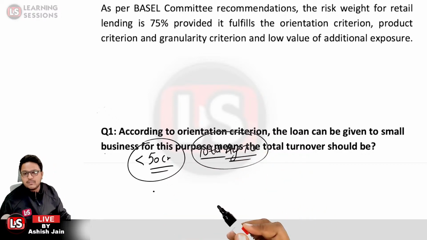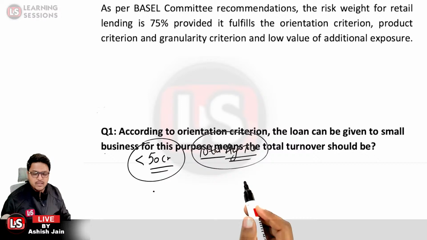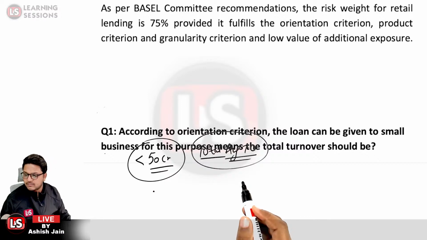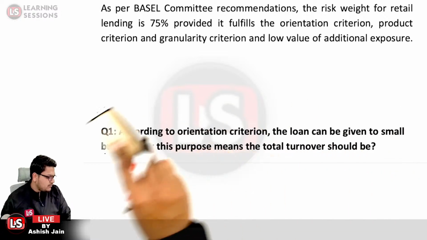And in case of new entities, it is related to the current year only. Is that clear? For new entities, we must look at the projected turnover only.